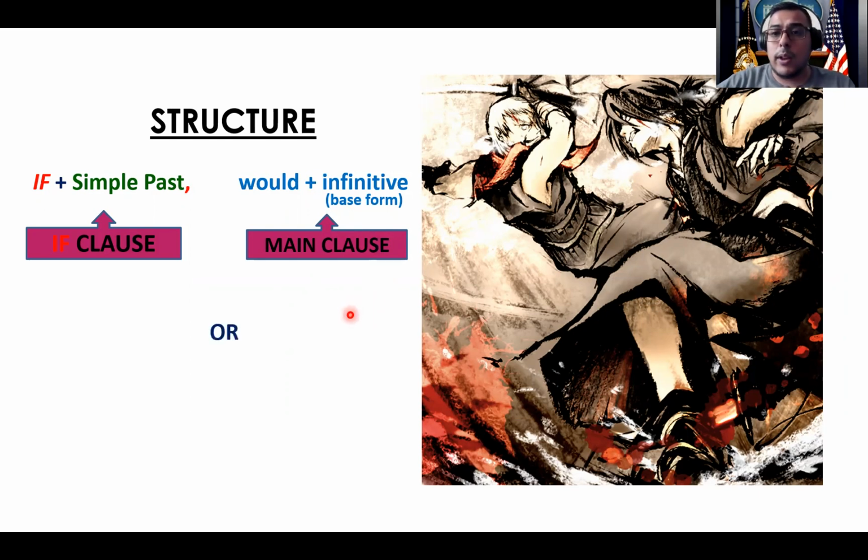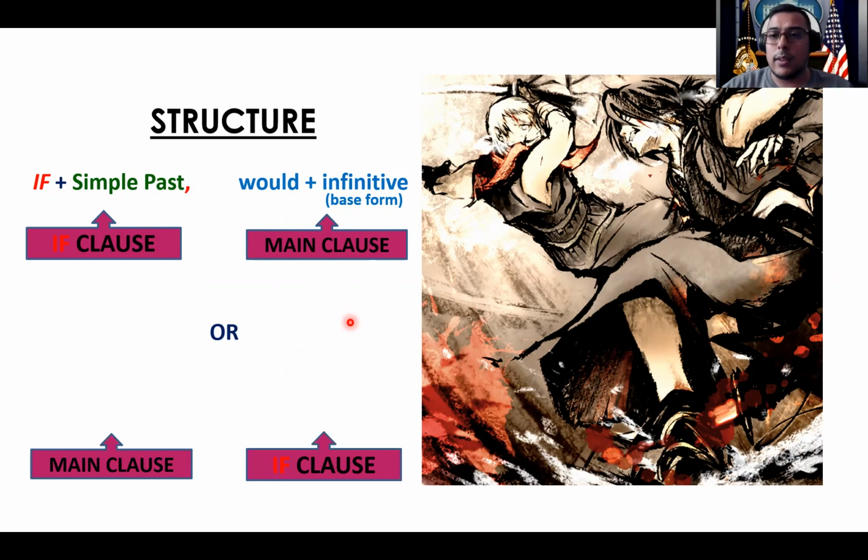And like we already established, we can also switch them. We can start with the result and then have the condition. In this case, it is pretty much the same, nothing changes. Would and the infinitive is still part of the result, and then past simple is still the condition. We just have to remember the only difference would be the little comma if we start with the condition.